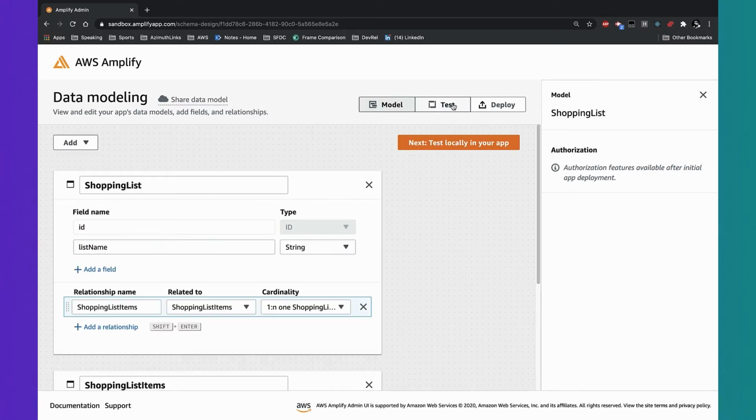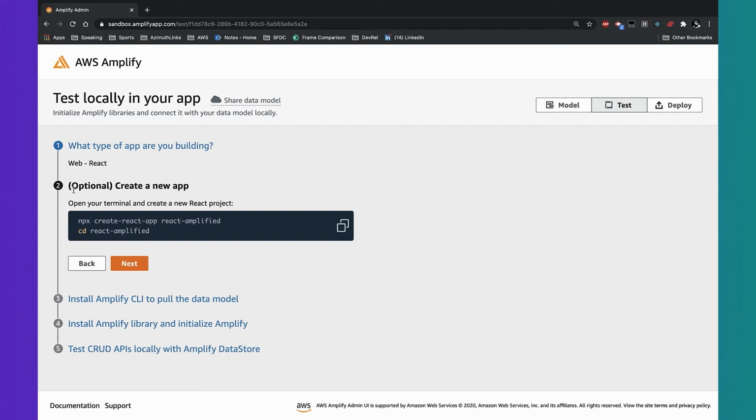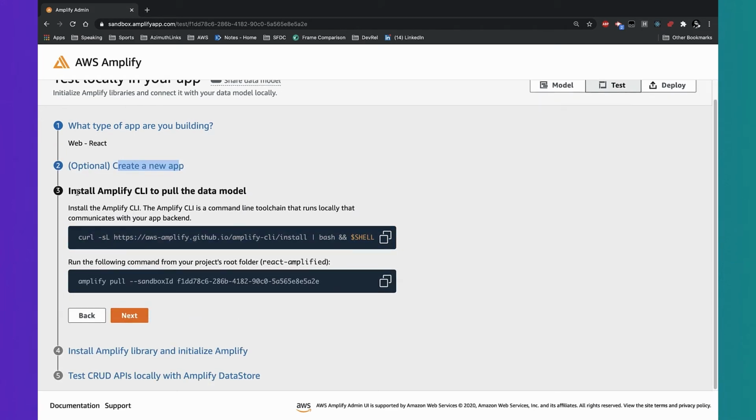Once I'm happy with my model, I go to test. And here's a little wizard that takes me through the next steps of building out my data model. I choose the platform that I want. Is it web, cross-platform, or even native? For this one, I'm building a website, a React web app. So I go next. This is optional, so I've already created my app. My app already exists, so I don't need to do this step, so I can hit next.